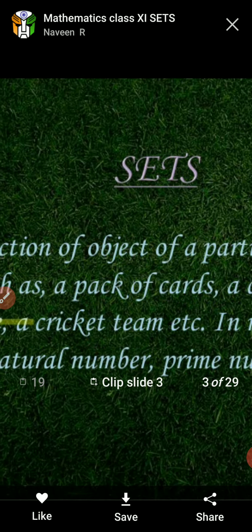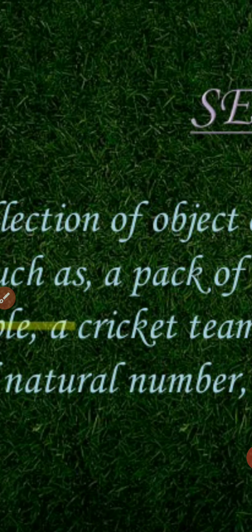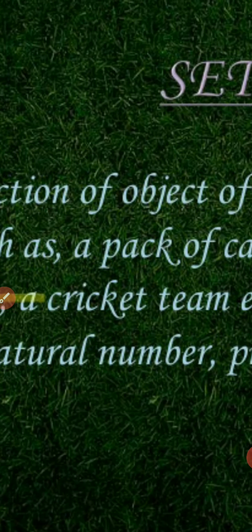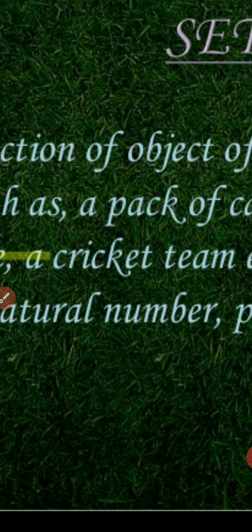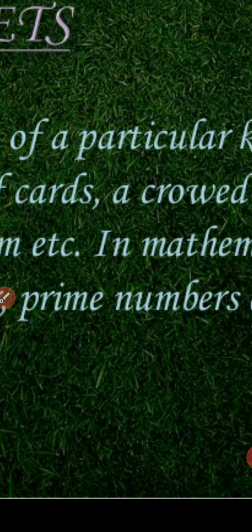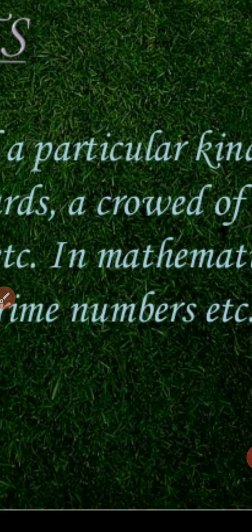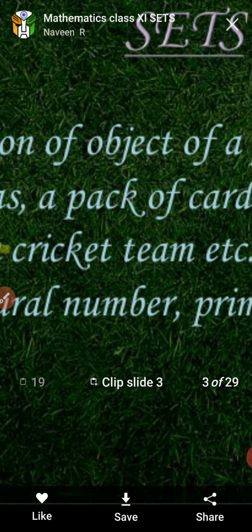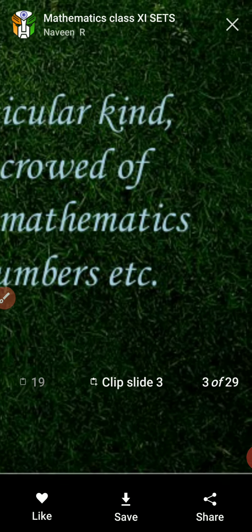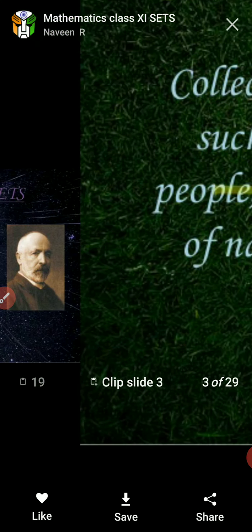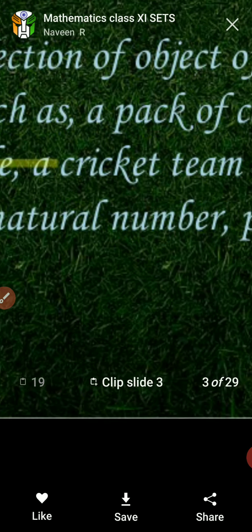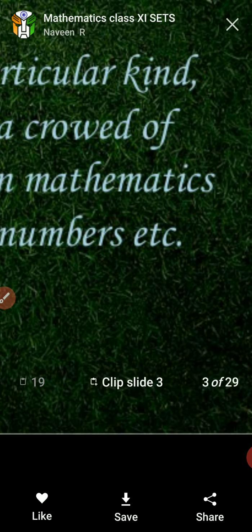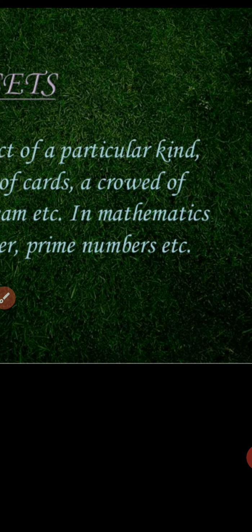Sets: a collection of objects of a particular kind, such as a pack of cards, a crowd of people, a cricket team, etc. In mathematics, natural numbers, prime numbers, etc. are examples of sets.